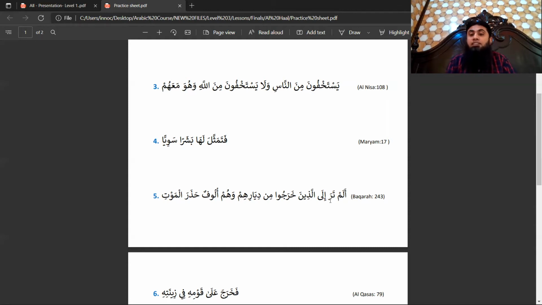Because tara in its actual form has ya at the end. That ya has been removed. Those words which have ya at the end, when they become mansoob or majzoom, their ya is removed. Okay, so alam tara, lam tara. Now tara has a built-in file, that is anta.